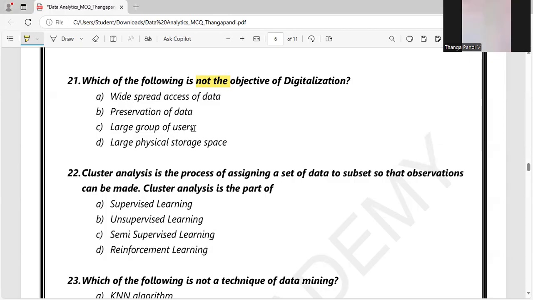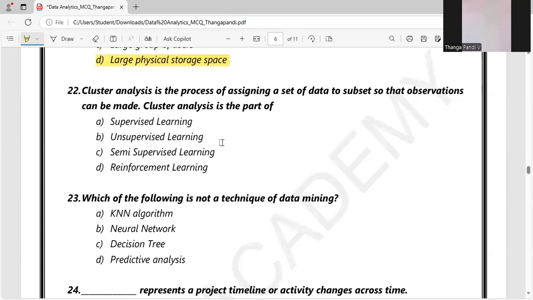Large group of users, yes, we have to make sure that a large group of users can access the data. Large physical storage, it's not an objective. Before, in the scope itself, we said that for digitalization we use cloud storage, we do not use physical storage, so this is not an objective. So option D is the right answer.